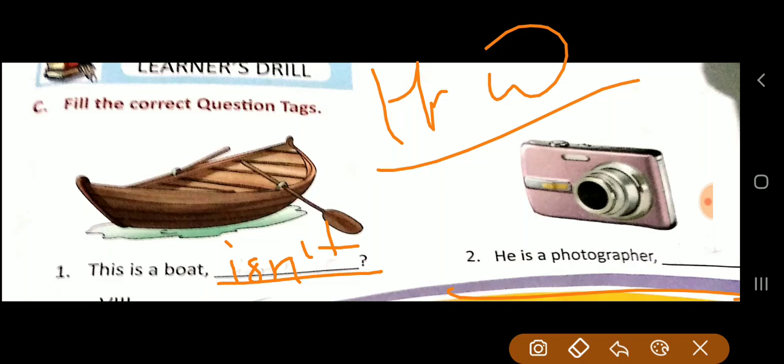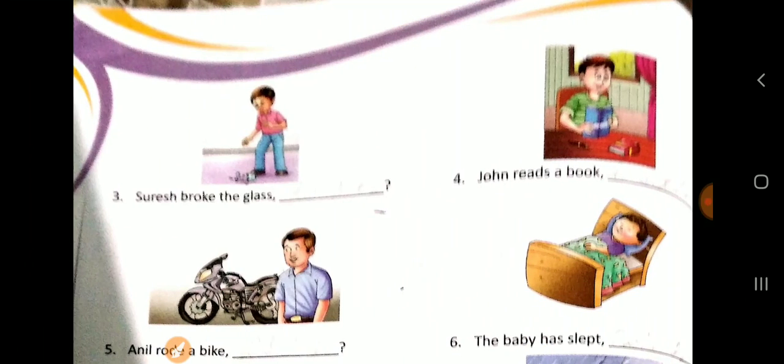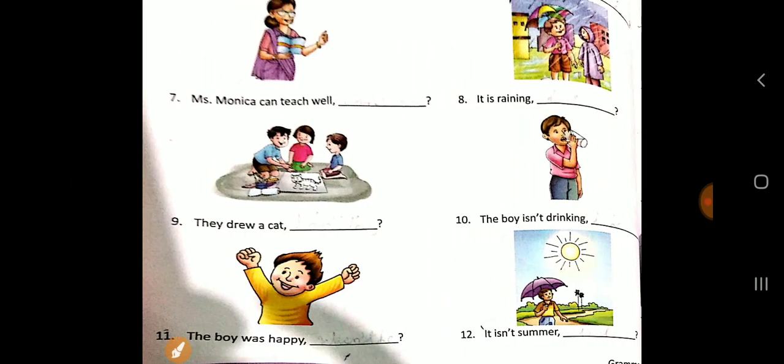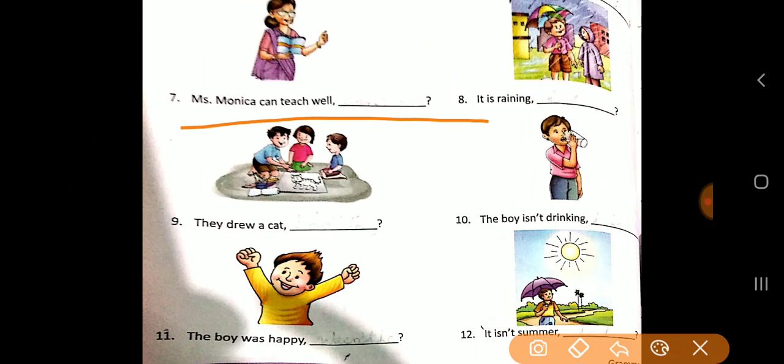If you can write in your rough copy, it will be very good. Okay. In the same way, you have to do this also. Suresh broke the glass. John reads a book. Anil rode a bike. The baby has slept. Okay. Again, 12 sentences are here. Miss Monica can teach well.